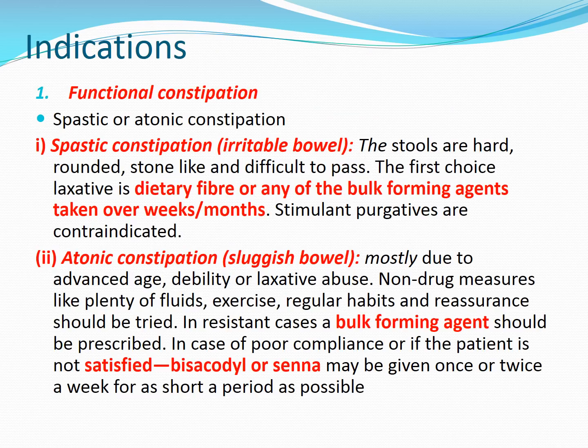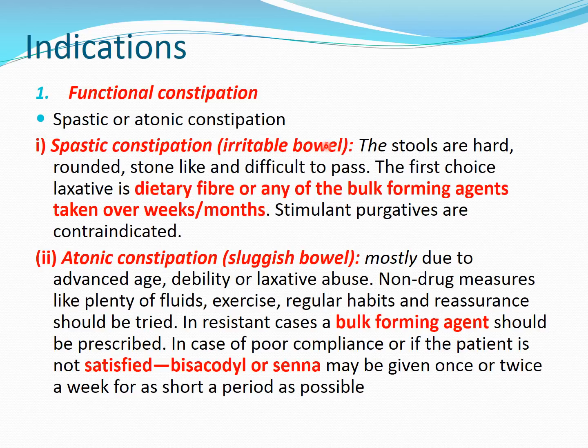And the last important topic is the indications. So there are almost 6 to 7 indications or uses of laxatives or purgatives. The first one is functional constipation, where there is no secondary cause or organic cause. The functional constipation can be spastic constipation or it can be atonic constipation. In spastic constipation, the bowel is irritated.